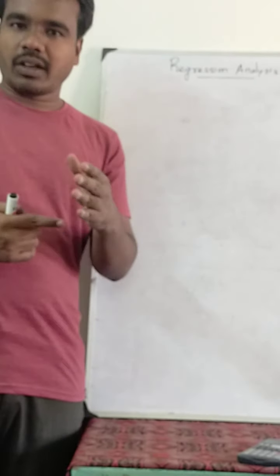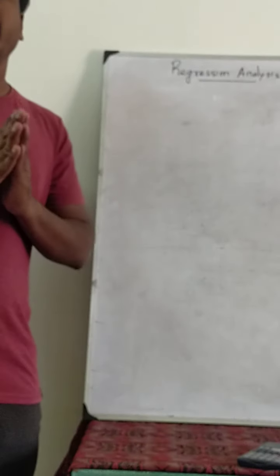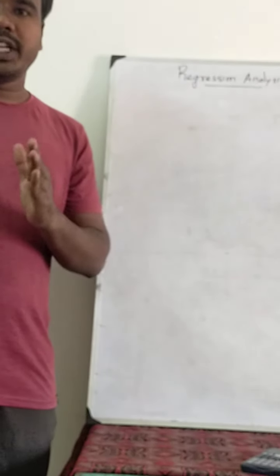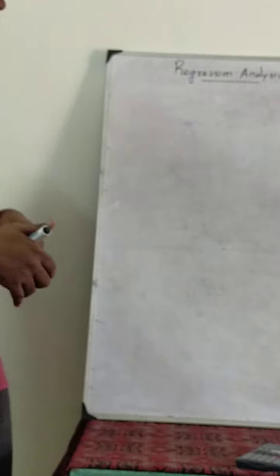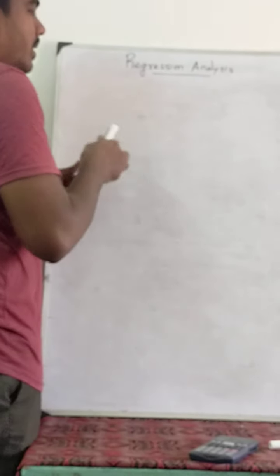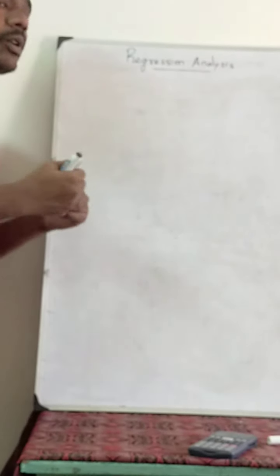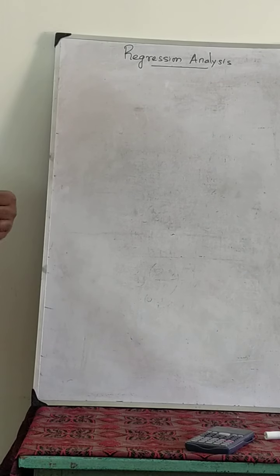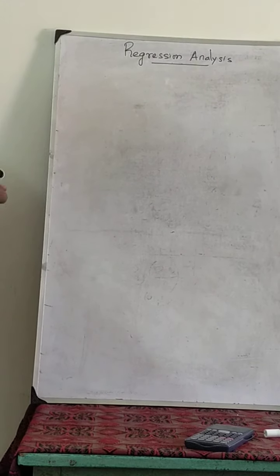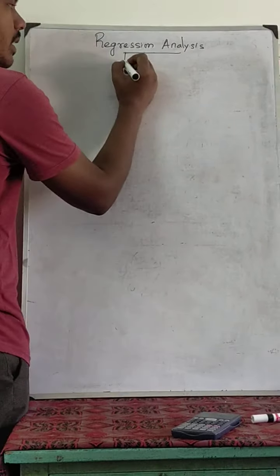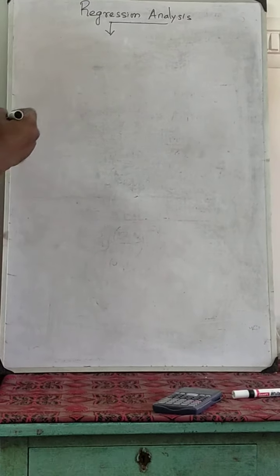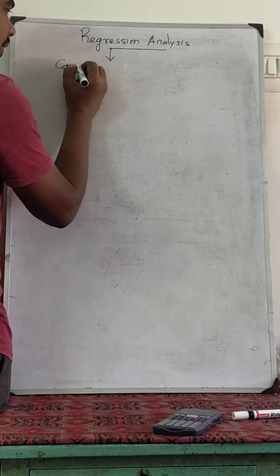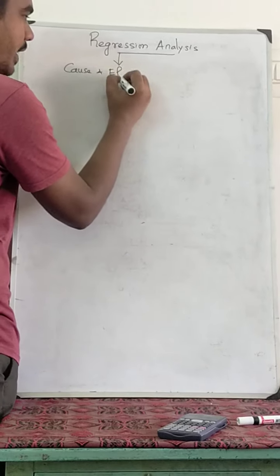In correlation we can find out only the relationship between the two variables in terms of percentage, but in regression analysis, regression is helpful to find out the cause and effect between the variables.